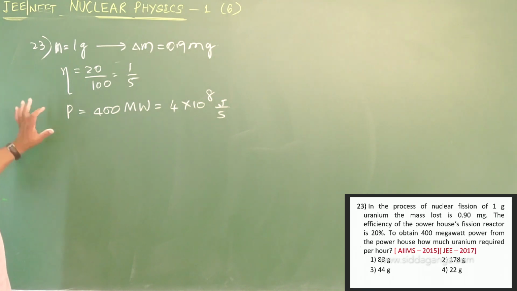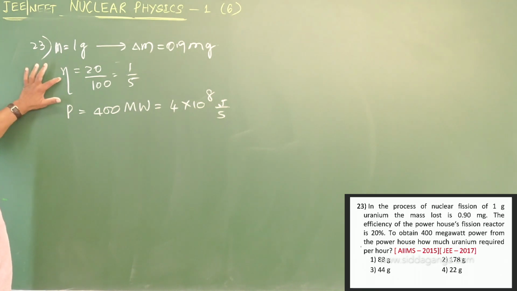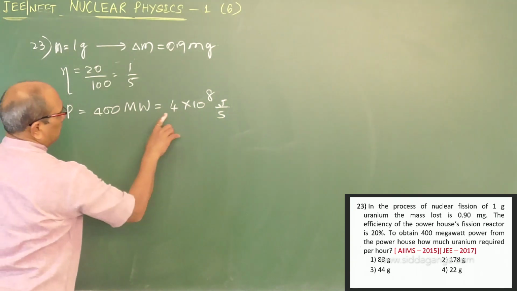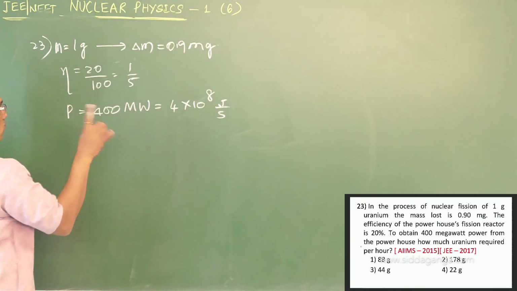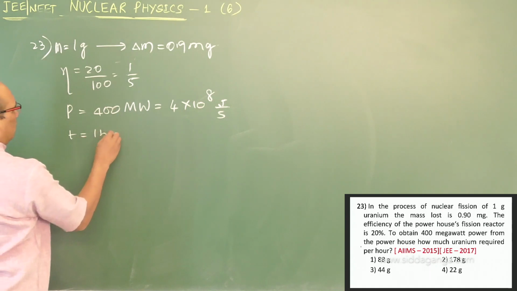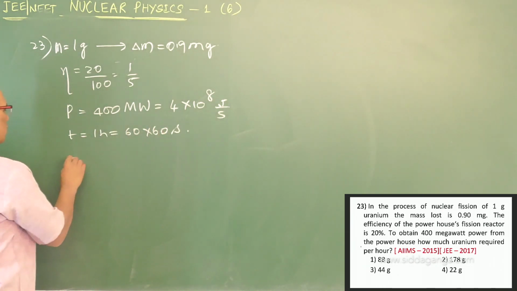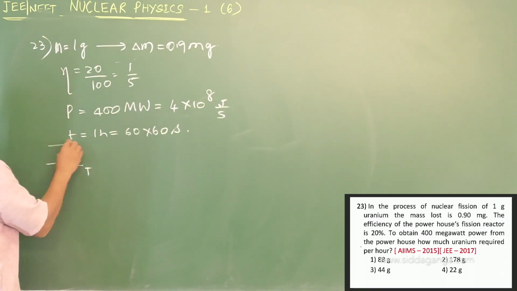Here, given the power and efficiency, you have to find out the delta M. So per second this much energy is generated. For 1 hour, t is 60 into 60 seconds. So estimate the total energy first.